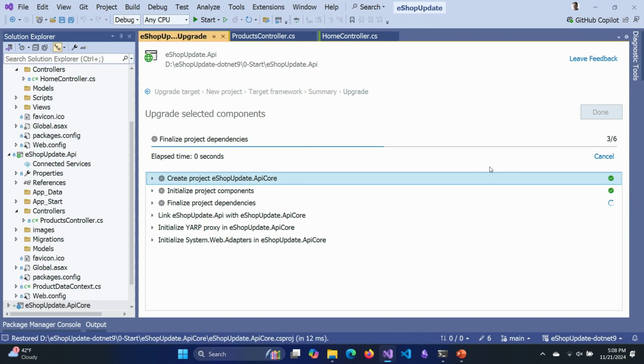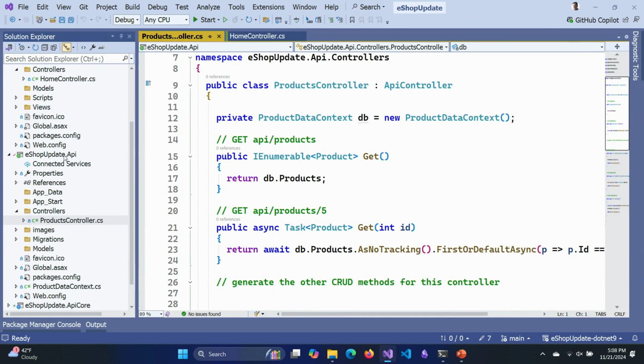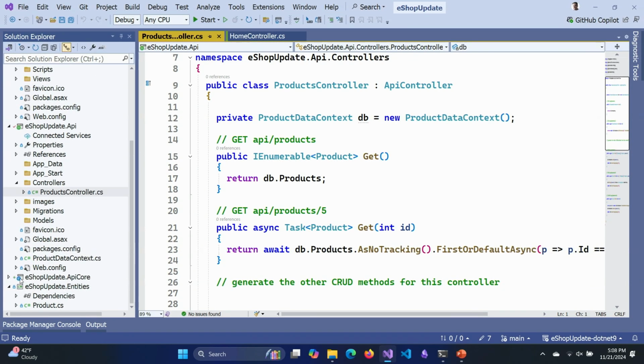and we'll step through and let it do its upgrade. Now, you'll see here, it's initializing something called YARP, Y-A-R-P. That stands for Yet Another Reverse Proxy. Now, this is a tool that will allow you to have a little proxy that sits in front of two websites and redirect traffic appropriately between them. In our case, we're going to have it sit between the existing API built with .NET Framework and our new project that's sitting over here.